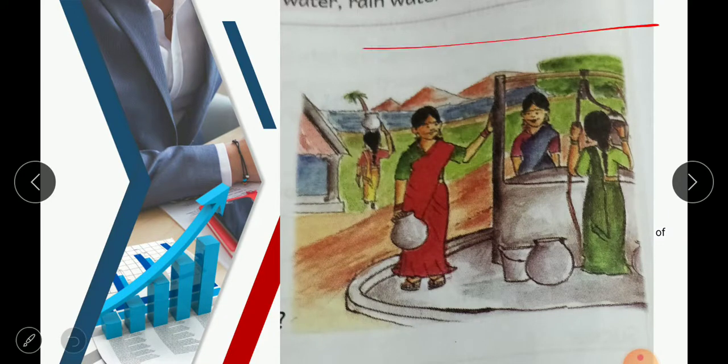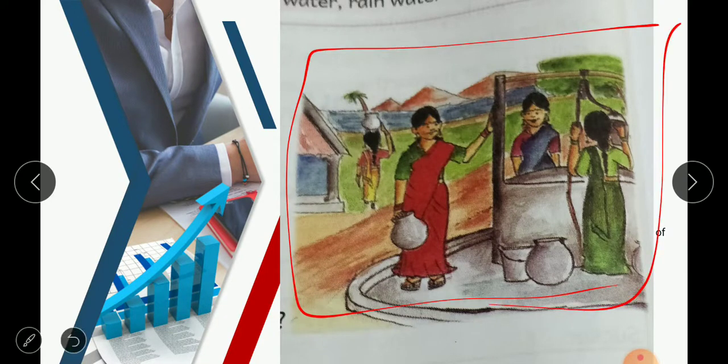Here a picture is given in your textbook, and this story is told by a person called Sujata. She is from Kadapa district. In this picture, her mother is bringing water from the wells, and for bringing this water they have to travel a long distance. It is very difficult to walk that distance and carry all the water in water pots. Even so, her mother goes to these wells for fetching water and comes back home. And here what Sujata wants to tell us in this story is how important water is for us.